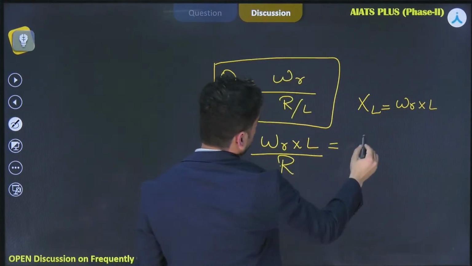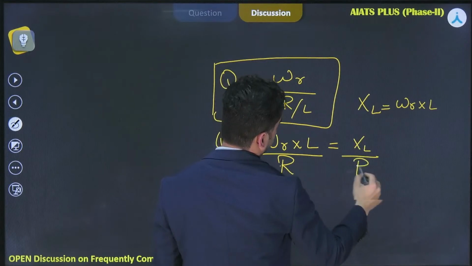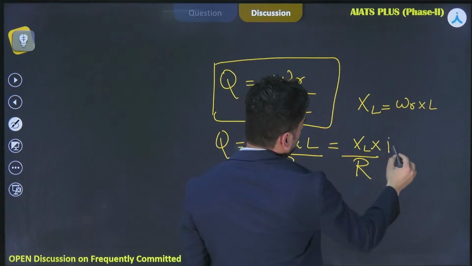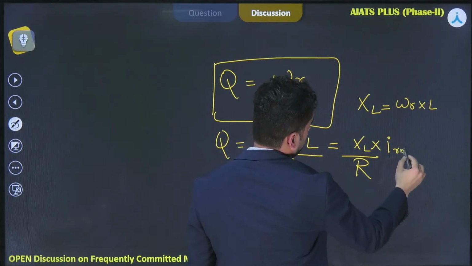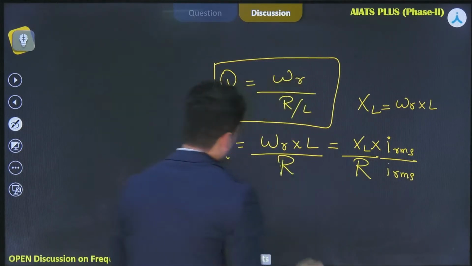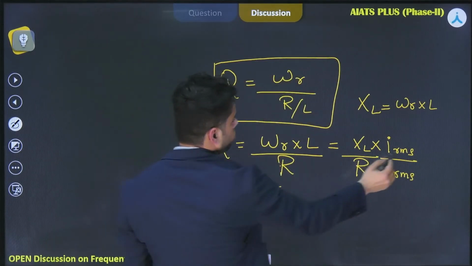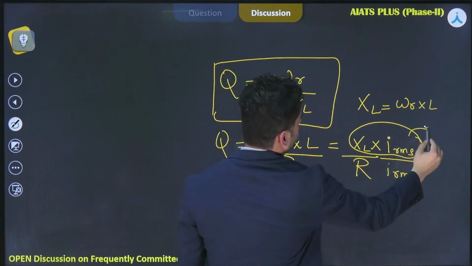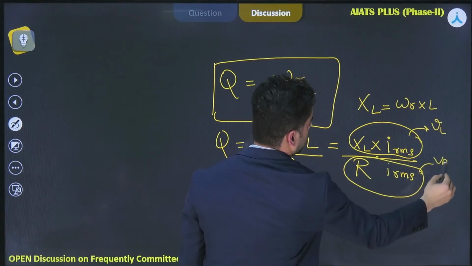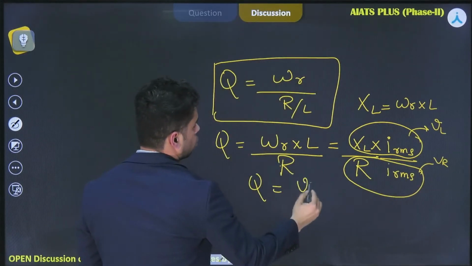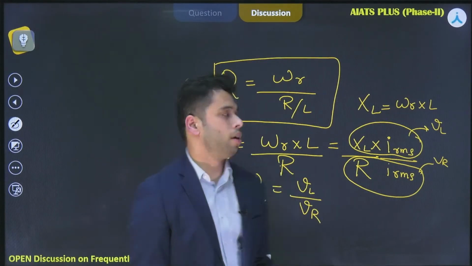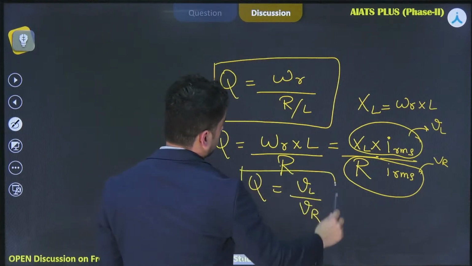So it should be equal to XL over R, right? And let me multiply by current RMS over here and over here. So quality factor should be equal to this term, it becomes VL, and this term becomes VR. So Q is coming out to be equal to VL by VR. That's the expression for you, VL by VR.